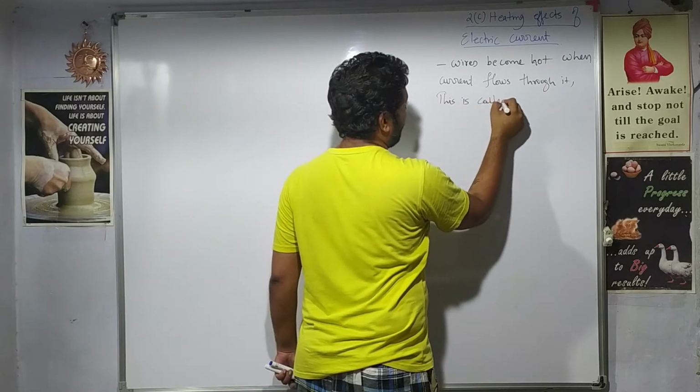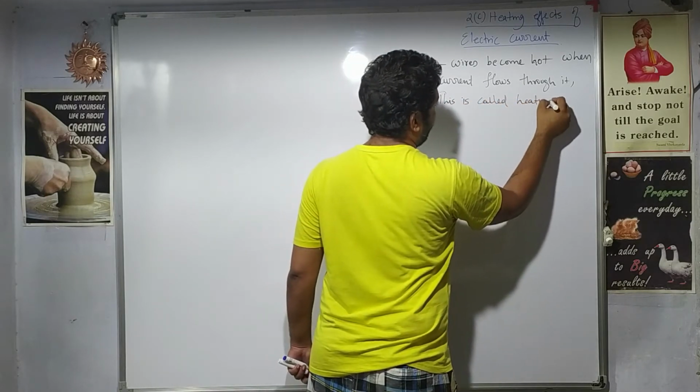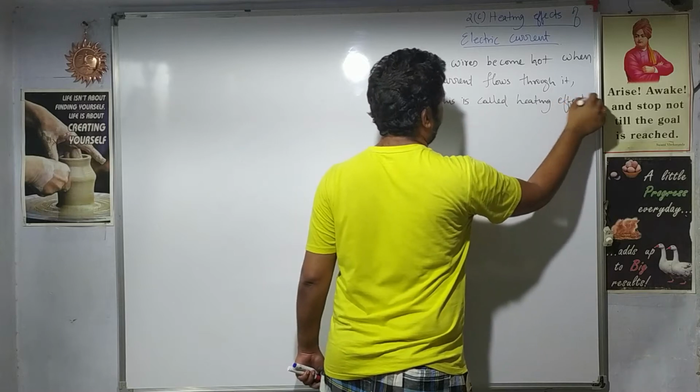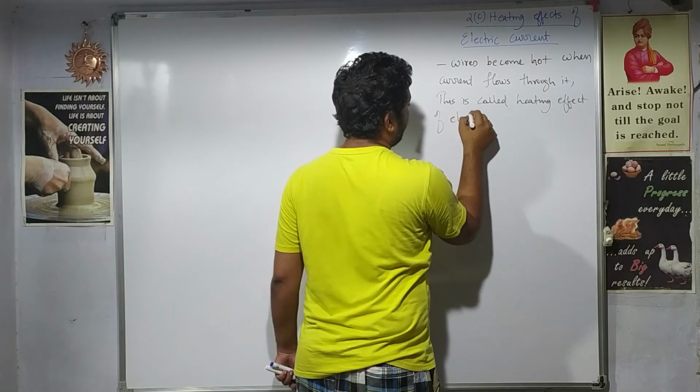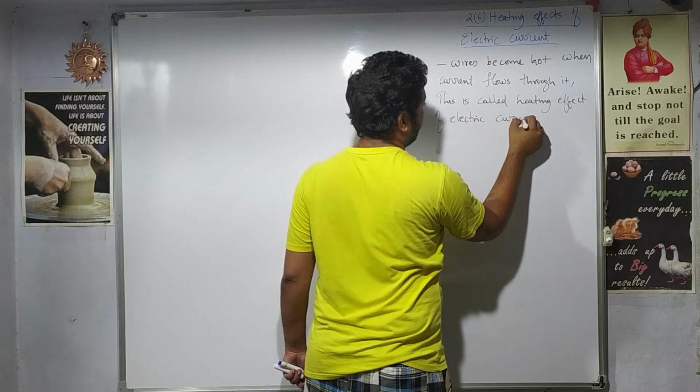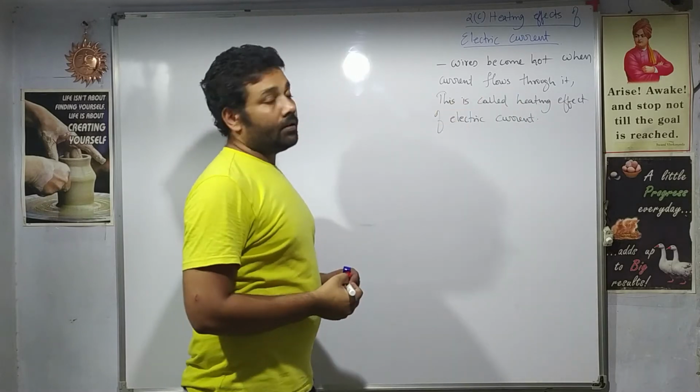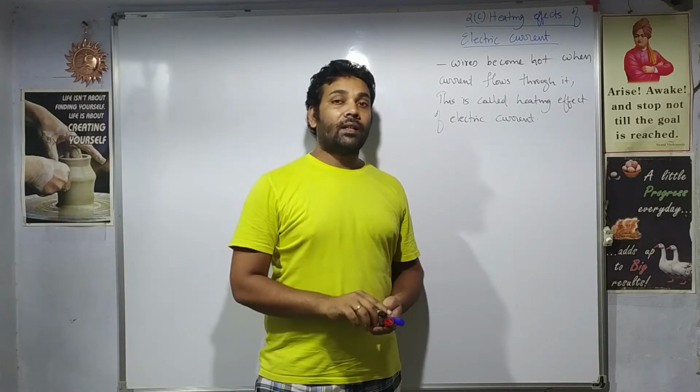This is called heating effect of electric current, right? So that is how the heating effect is produced.